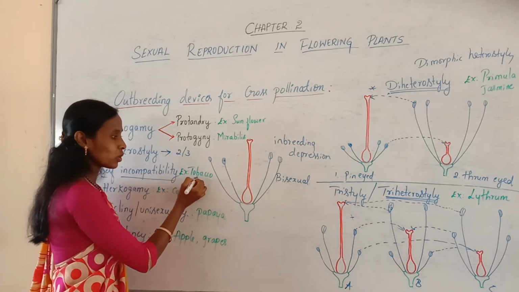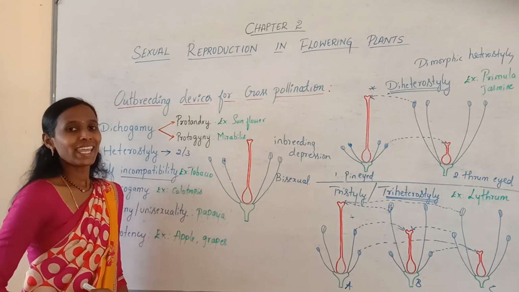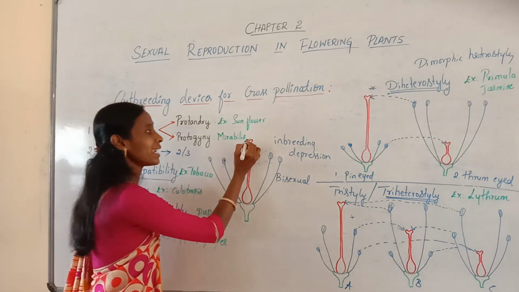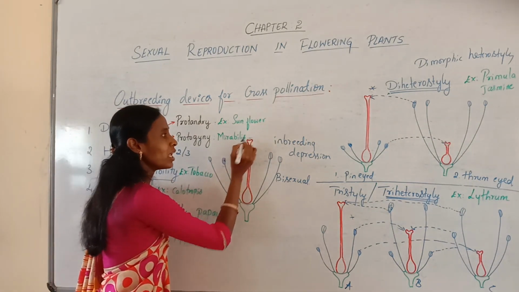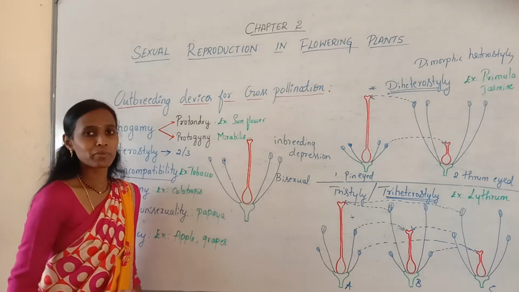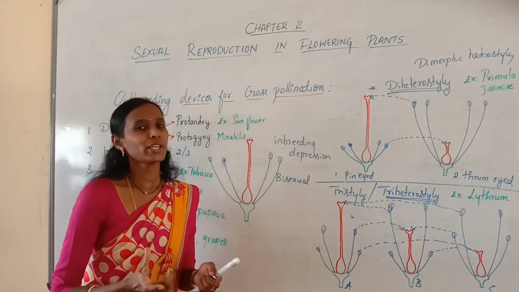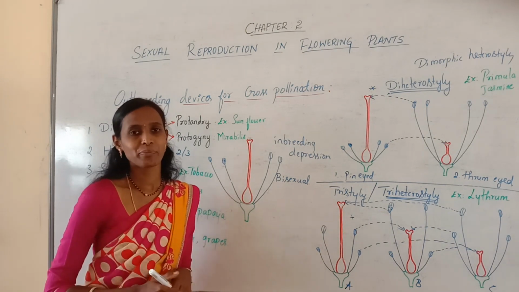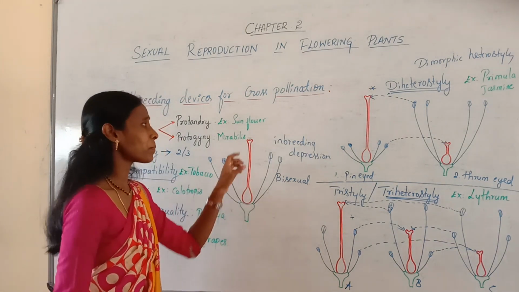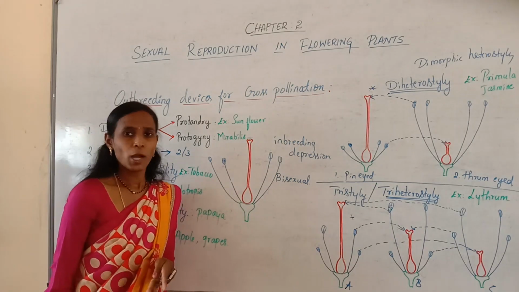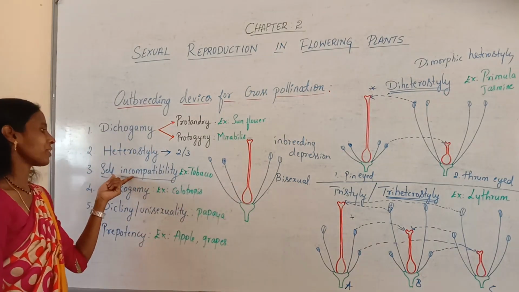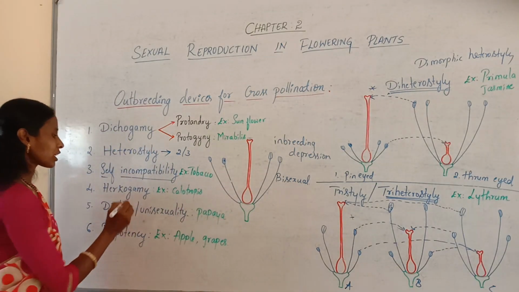So in tobacco, we can observe self-incompatibility. The pollen grains are incapable of germinating over the stigma of the same flower. Why they cannot germinate is due to the sterile genes which may be present on the stigma or in the pollen grains. So that is self-incompatibility.